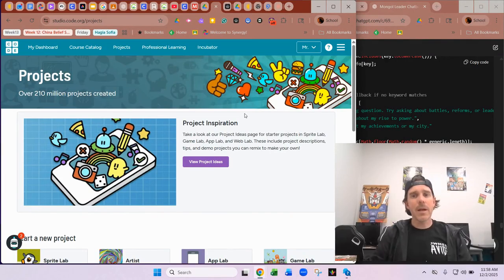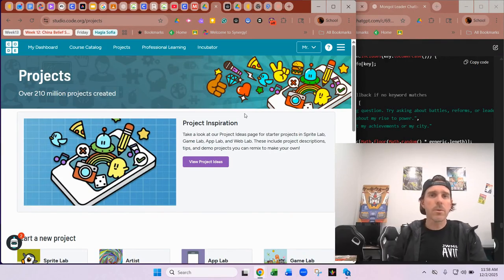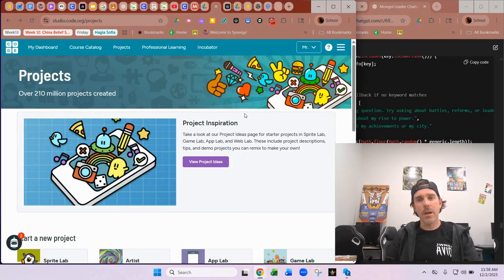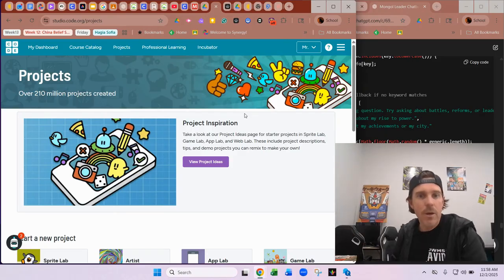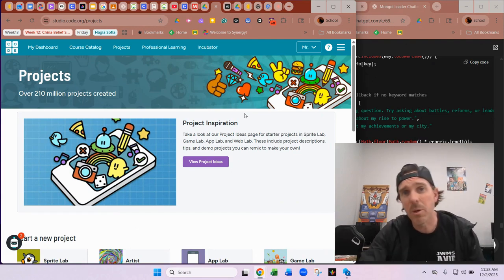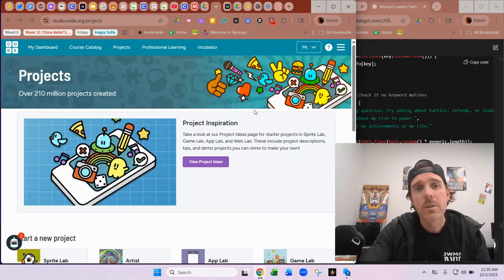Hey everybody, today we are going to be walking through a little tutorial that's going to show you how to create a chatbot that will help you play a little game as far as guessing the shoguns. Okay, so we're learning about feudal Japan. Obviously, shoguns were the ones who held the real power in feudal Japan, and so I thought we would make a little app for that. So here's how you're going to do it.